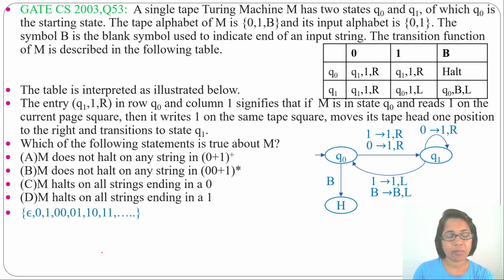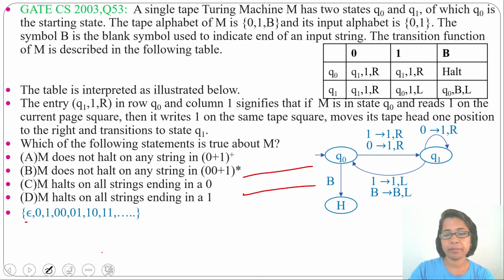Let me check some input strings. First is epsilon. Epsilon can be accepted by a Turing machine while epsilon will not be accepted by an LBA. Epsilon is a part of recursive enumerable language or recursive language, but it is not part of context sensitive language. Let me first check whether epsilon is accepted by this Turing machine or not.